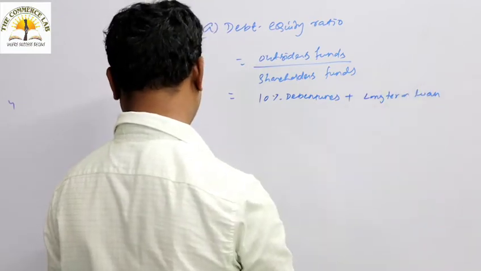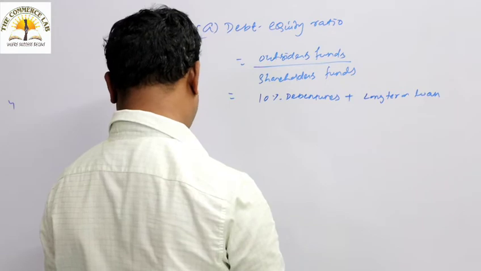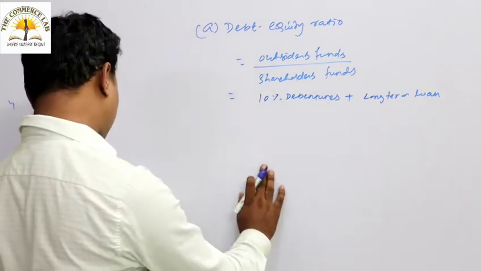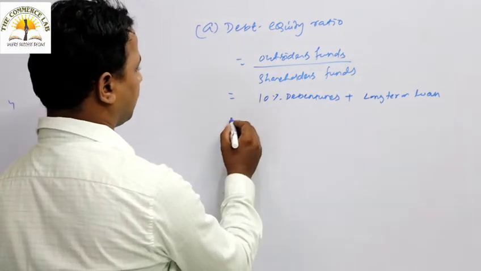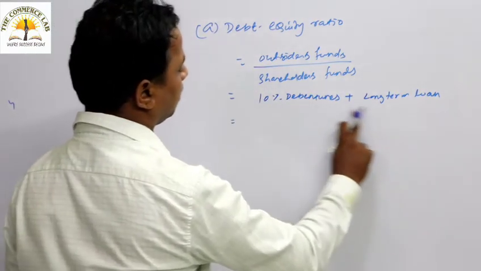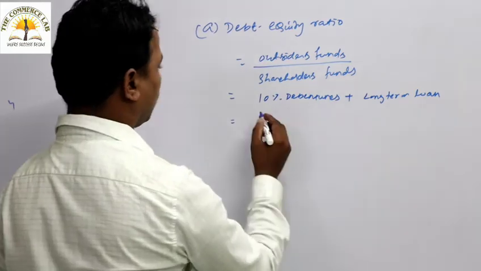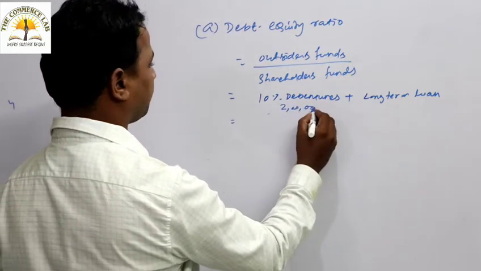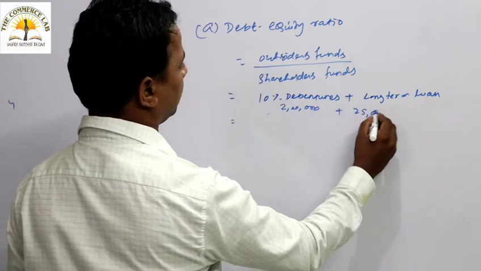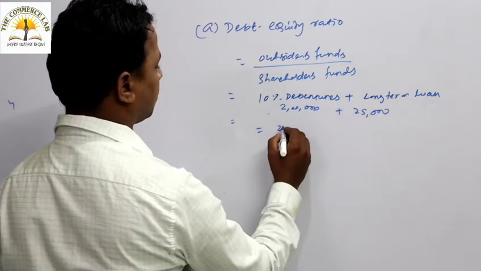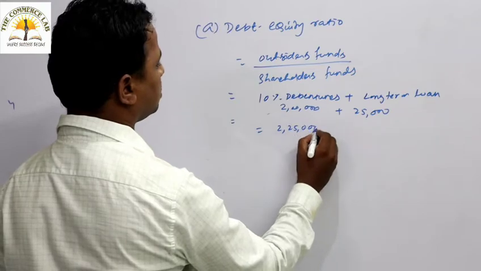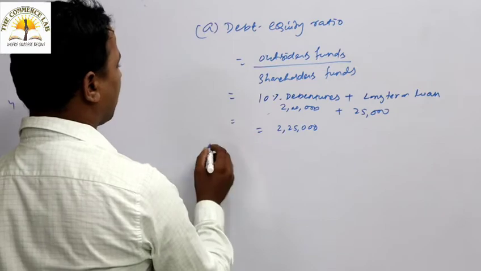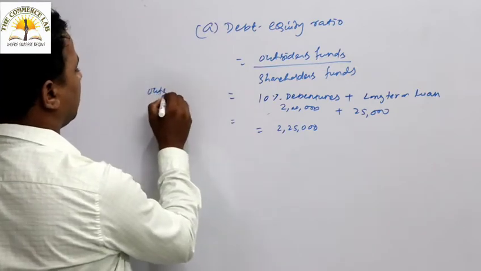Long term loan, how much is given? That is around 25,000, and 10% debenture, how much is given? 2 lakh. So the 10% debenture will be there, long term loan will be there. So 2,25,000 is your outsiders fund.